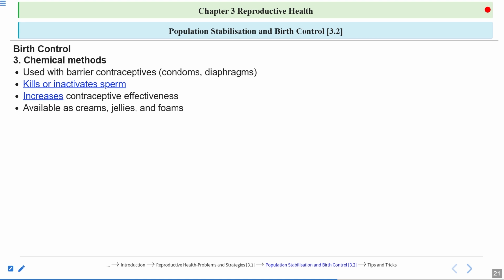And thereby they enhance the contraceptive effectiveness or contraceptive efficiency. So the contraceptive should be quite efficient in preventing the pregnancy. Now, these chemical methods must be applied before the sexual intercourse.